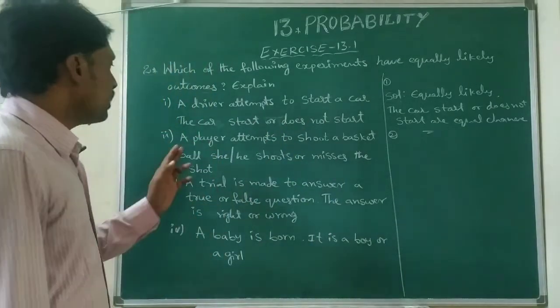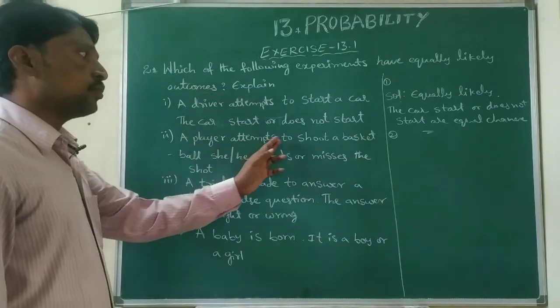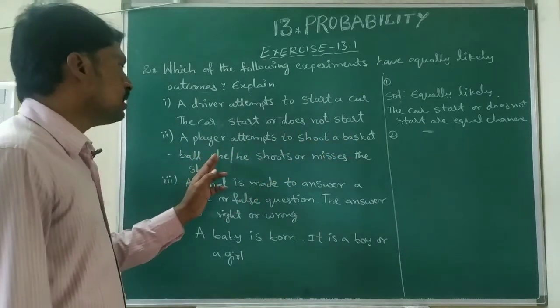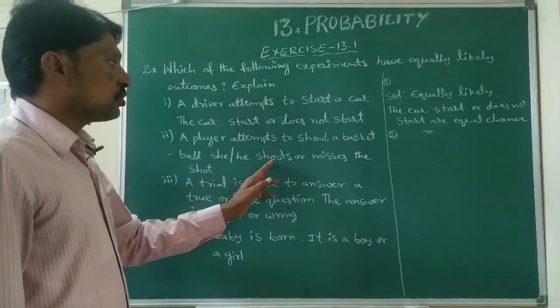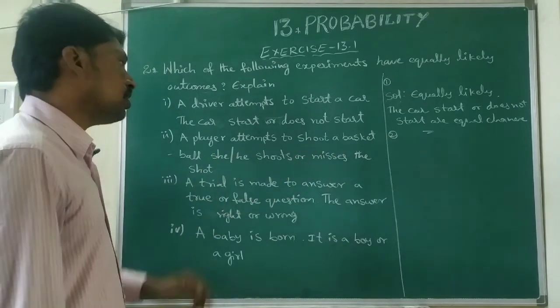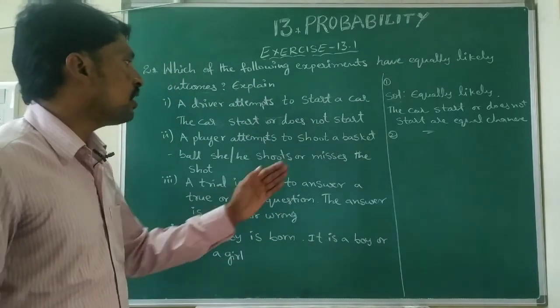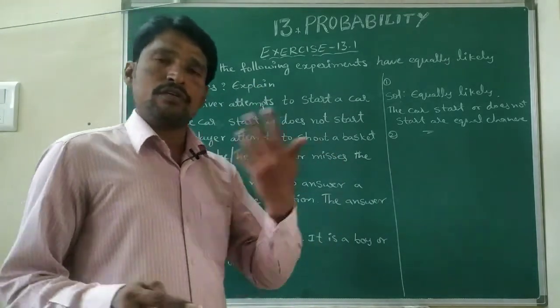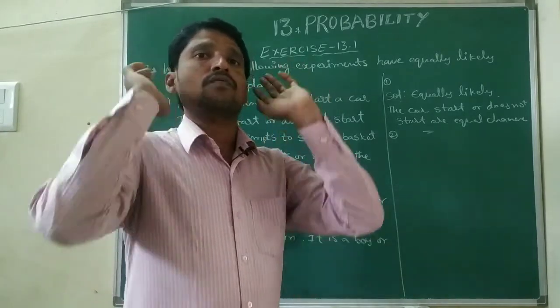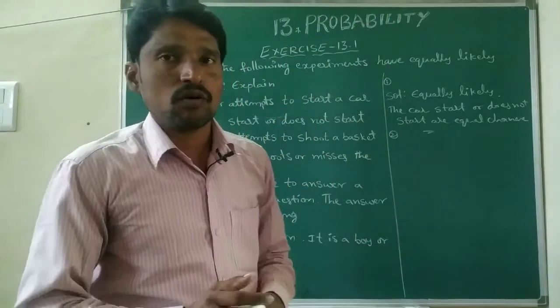Next question. A player attempts to shoot a basketball. She or he shoots or misses the shot. If I am throwing a basketball, it is shoot or miss. We attempted only once.